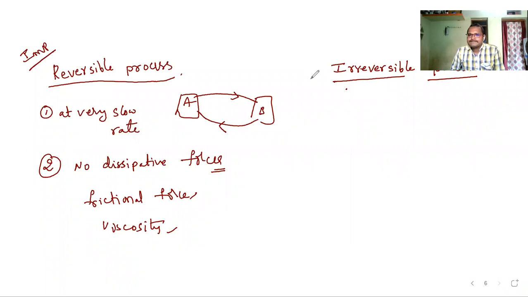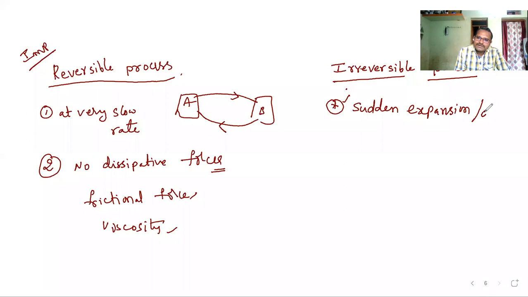Clear? An example for this is sudden expansion and sudden compression. These are irreversible processes. Sudden expansion or compression.